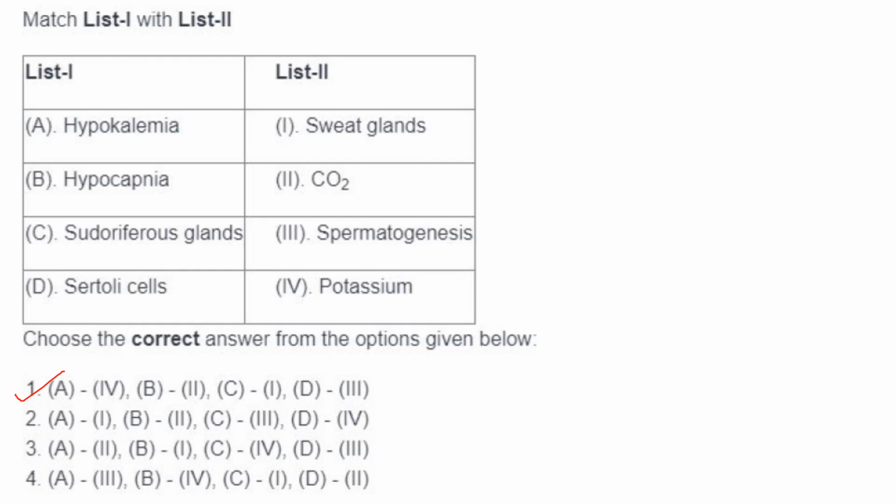And Sertoli cells, they are nurse cells found in seminiferous tubules of the testis, and their function is to provide nourishment and support for the developing sperm. They are nurse cells. Okay, so it is involved in spermatogenesis. So D3. So answer is option 1.